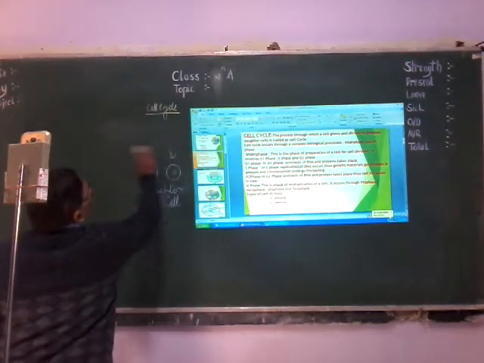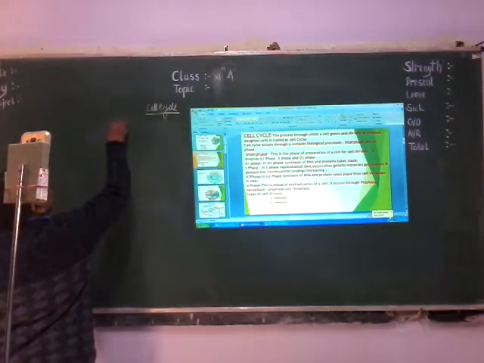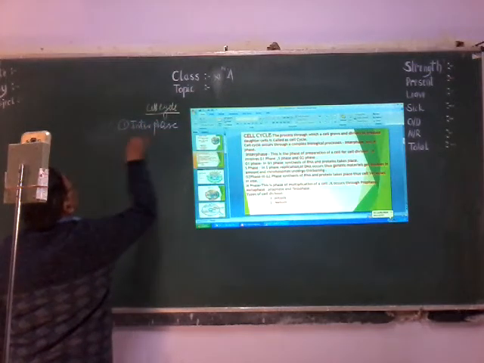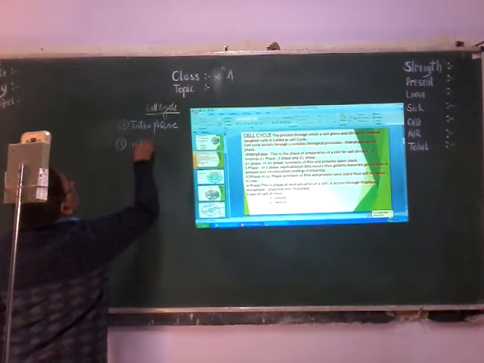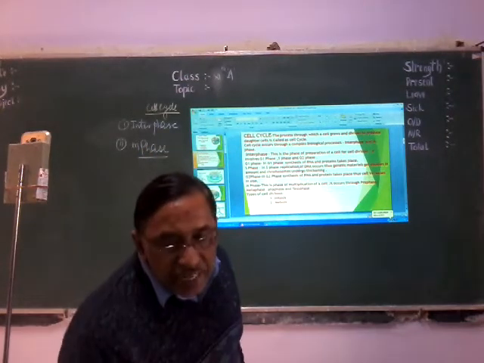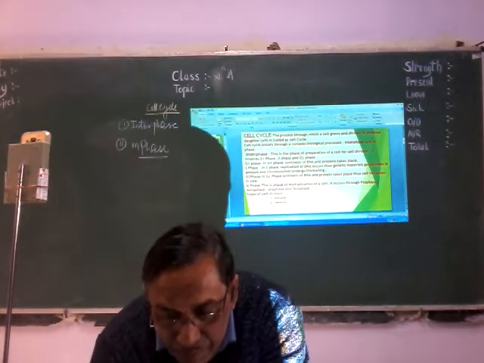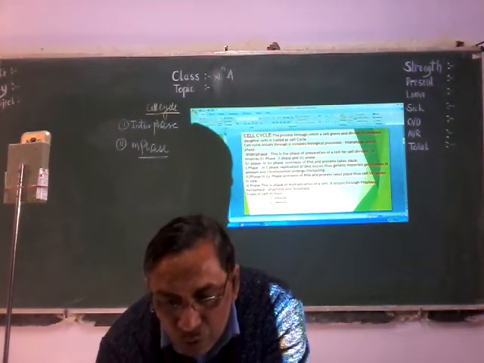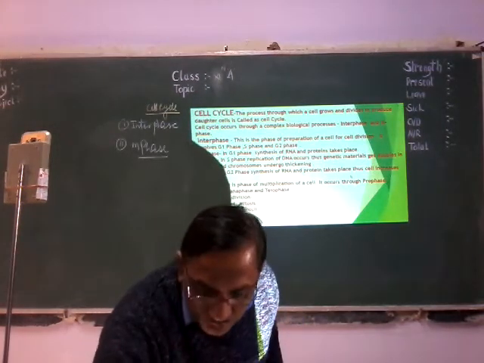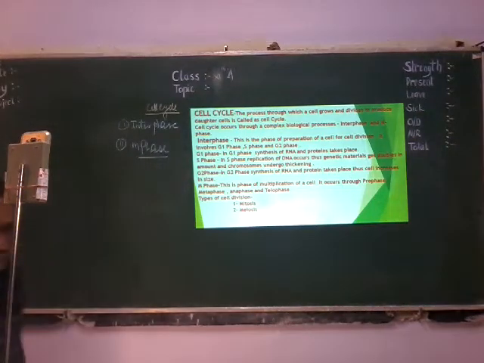The cell cycle occurs in two phases. First one is interphase, and second one is the M phase. Interphase is a very complicated phase of the cell cycle, because in interphase the cell undergoes growth and increases in size. How does the cell undergo growth and increase in size?